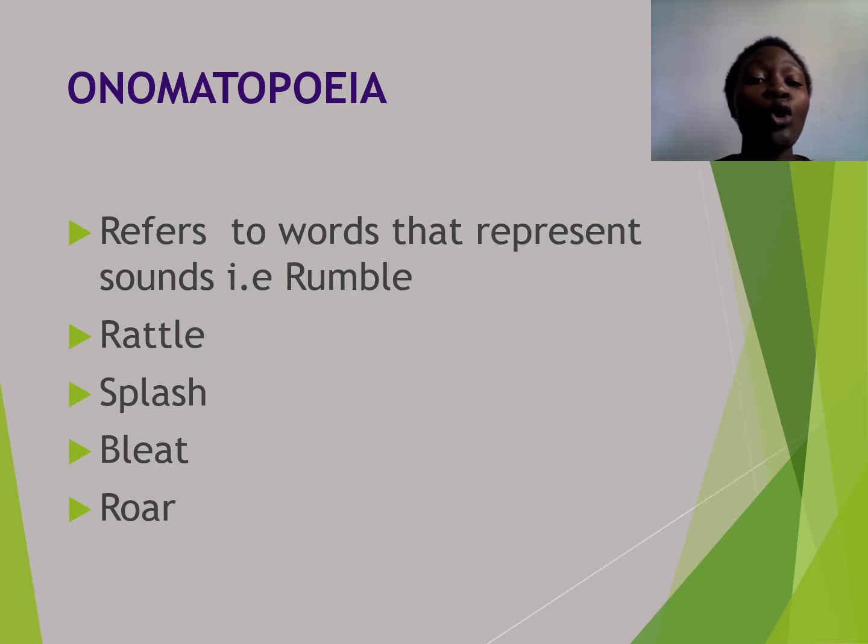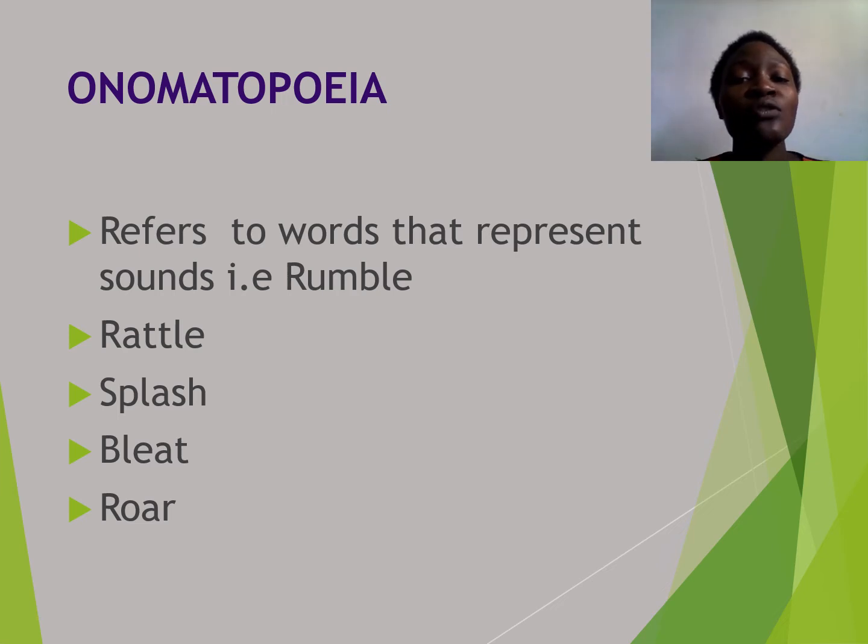The word roar represents a sound that is made by a lion. We all know that lions roar. Bleat, splash, the word splash represents a sound that is made by water. When you pour water, it makes a splash sound.